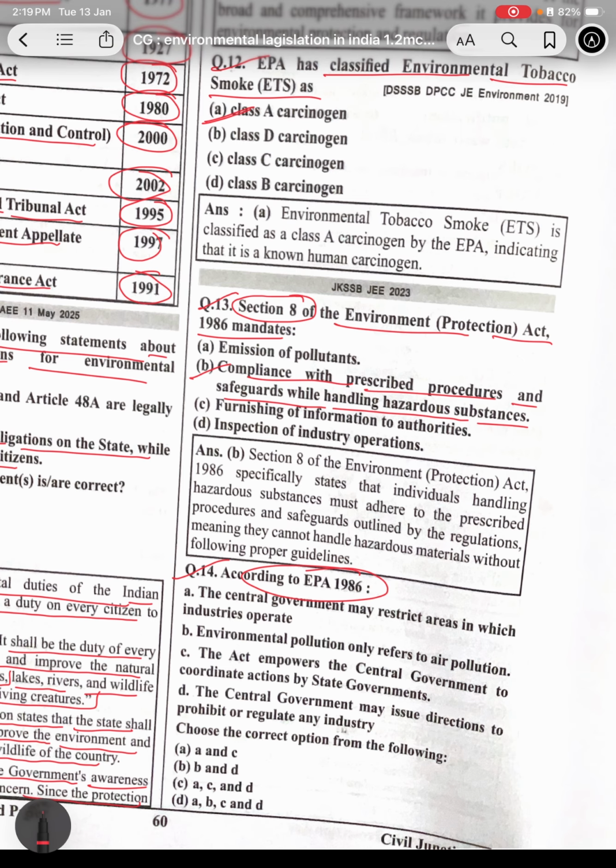According to EPA 1986, environment pollution only refers to air pollution. The Act empowers the central government and coordinates action by the state governments. The central government may issue directions to the industries to be regulated.